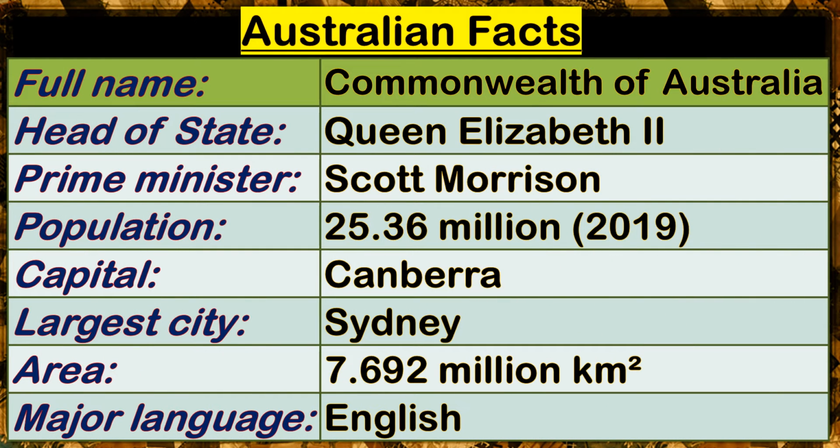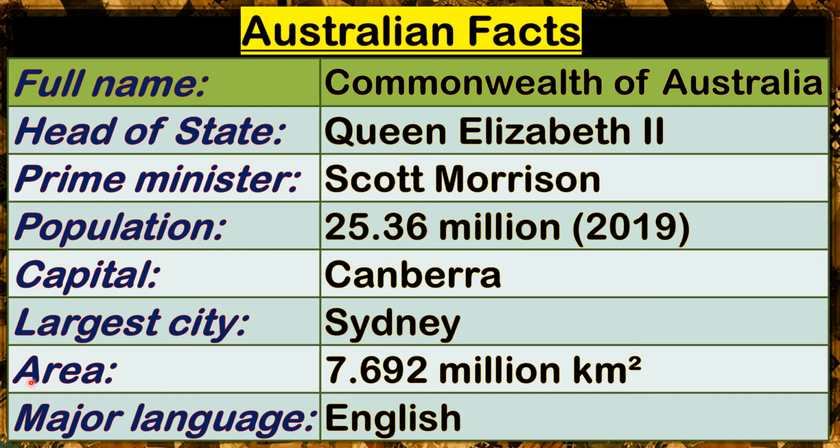Now, class, let us study about Australian facts. Full name is Commonwealth of Australia. The head of state is Queen Elizabeth II. Prime Minister is Scott Morrison. Population is 25.36 million in 2019. The capital city is Canberra. The largest city is Sydney.